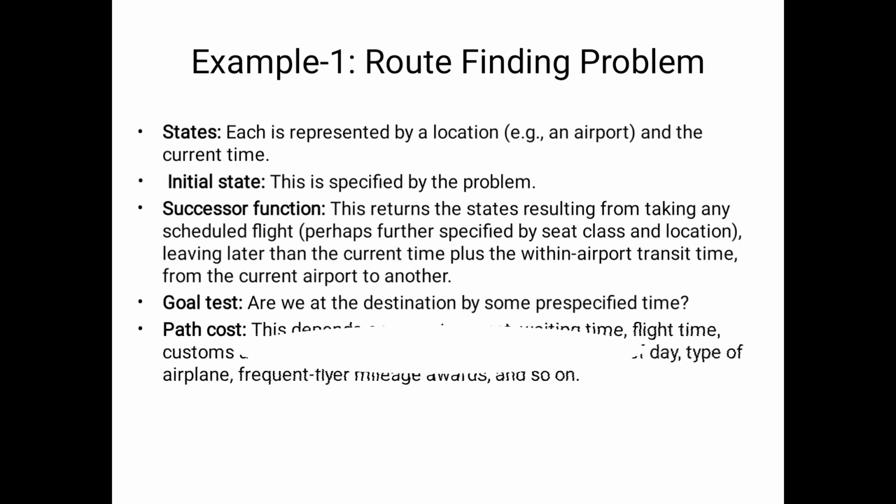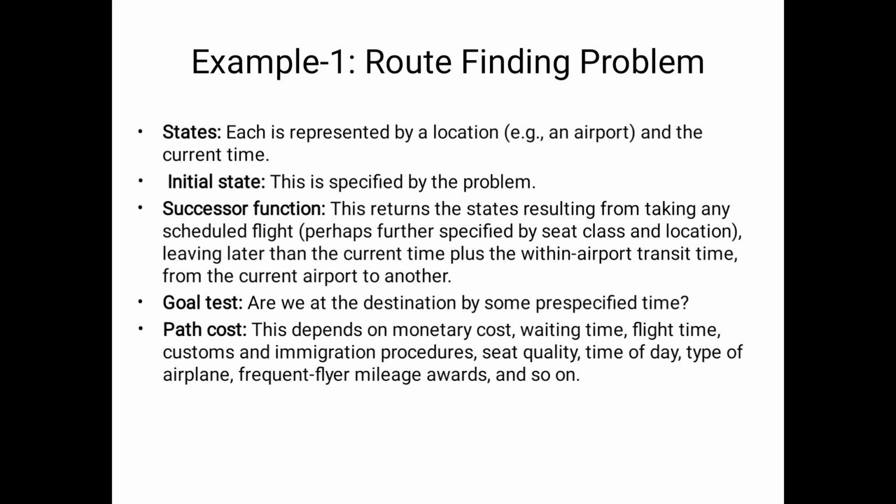The only difference between toy problems and real world problems is the initial state. At the time of toy problems, the initial state is our assumption. Coming to real world problems, the initial state is specified by the problem.